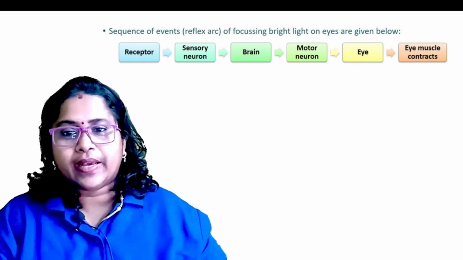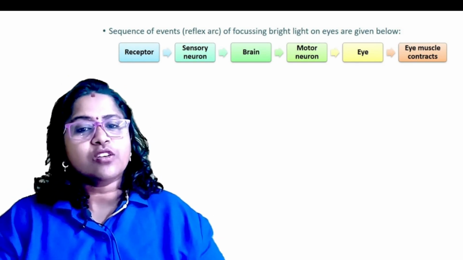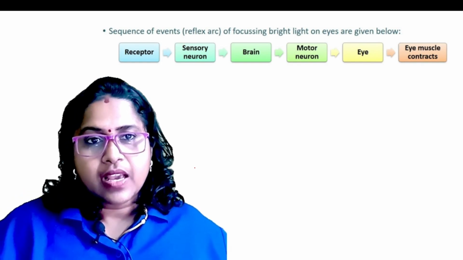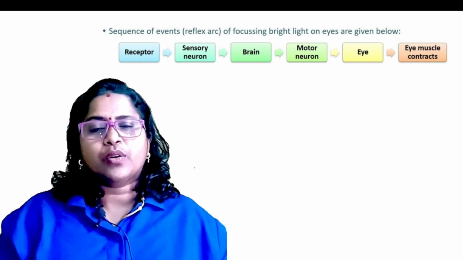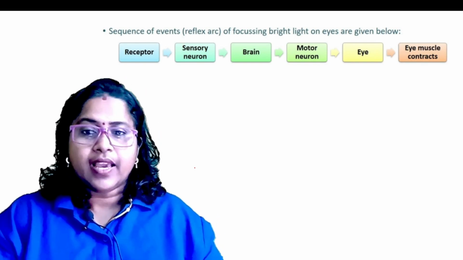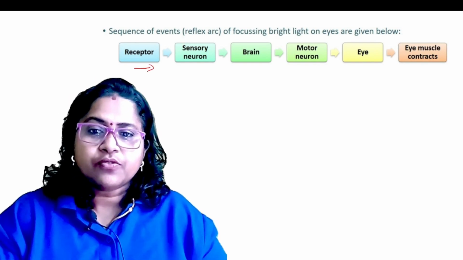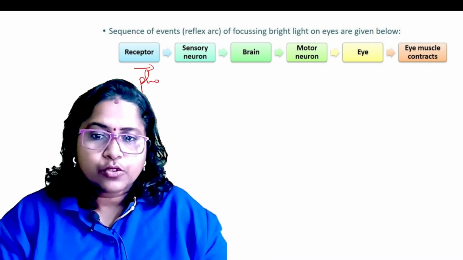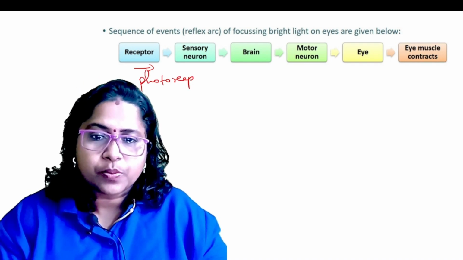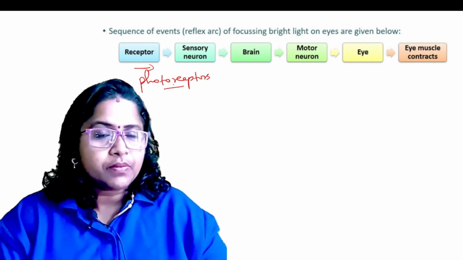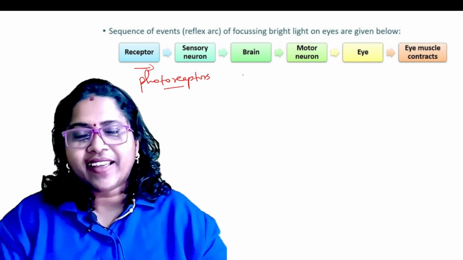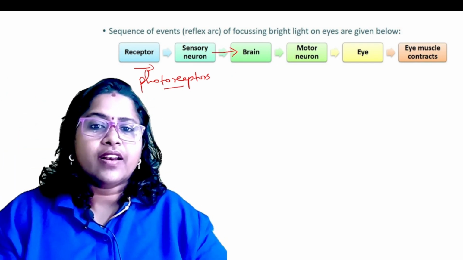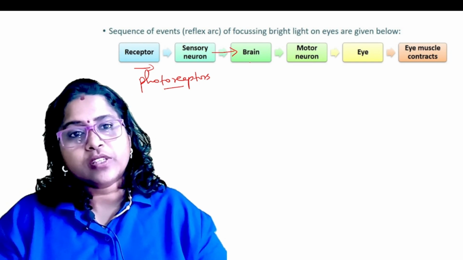Now see this sequence of events of focusing bright light on the eyes. Some old previous year questions were asked about this. What are the receptors present in the eyes? They are photoreceptors. They catch the stimulus, which is light. Then through the sensory neuron it reaches the brain. Why does it not move to the spinal cord?